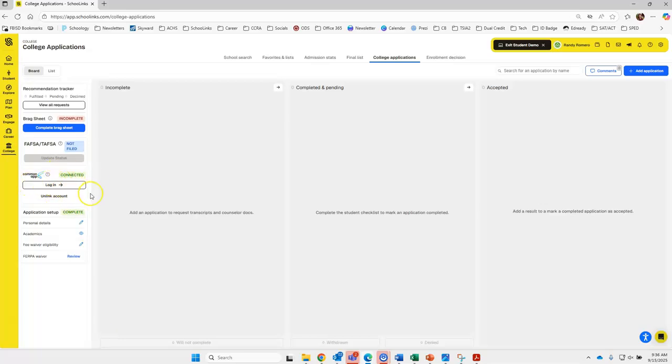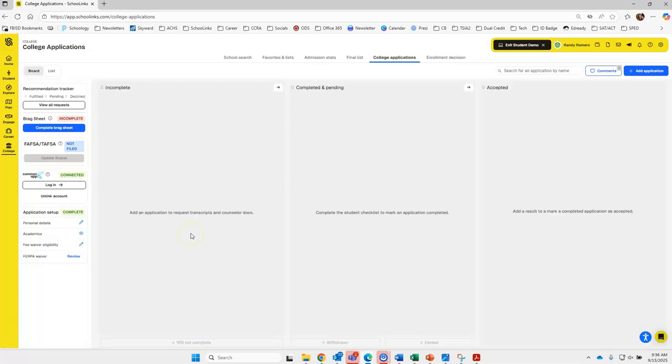Usually it would say link account or connect, and then you would link that here. For those that are of Rex, this is where your brag sheet will need to be completed. If you do have a Common App account, all those applications will be automatically added here. The statuses as well. The only thing that you will have to notate, even on Common App applications, is whether you got accepted, denied, withdrew, deferred, all those things.